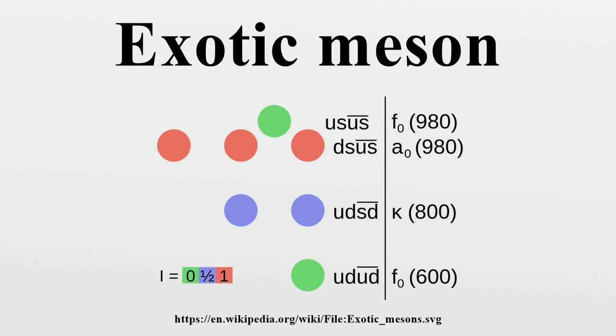These glueballs must be flavor singlets, that is, have zero isospin, strangeness, charm, bottomness, and topness. One also specifies the isospin I of the meson. Typically, every quark model meson comes in a flavor nonet, an octet and a flavor singlet. A glueball shows up as an extra particle outside the nonet.